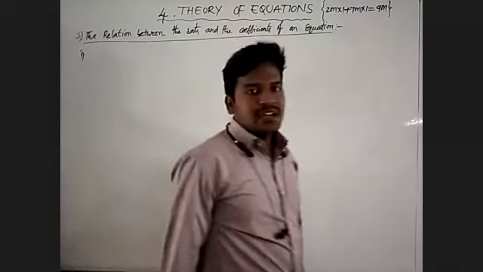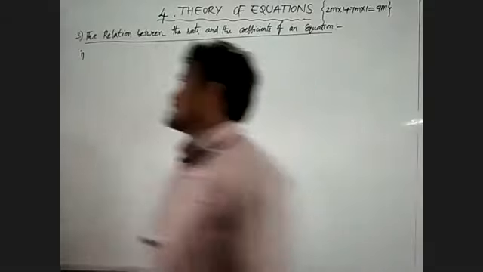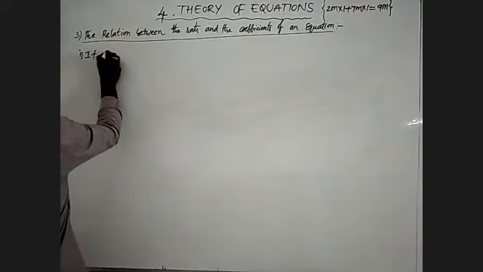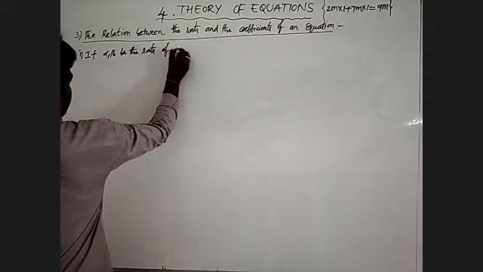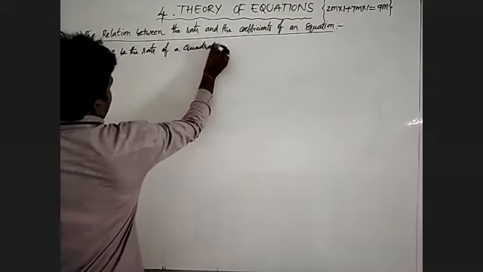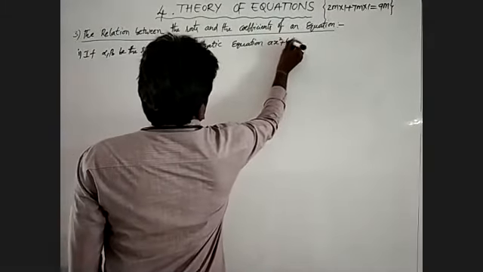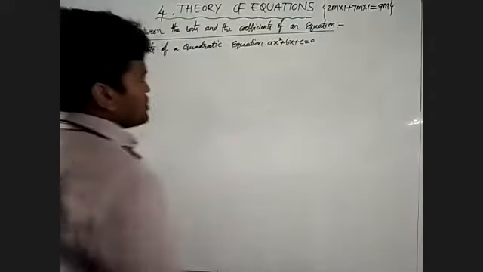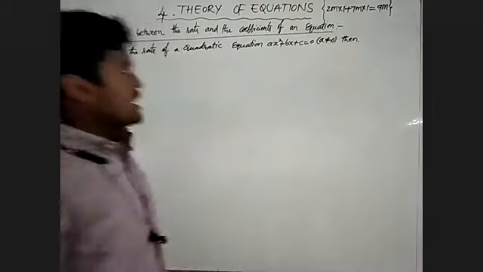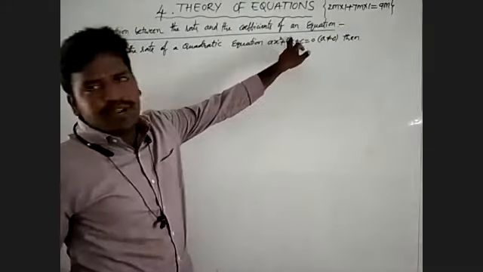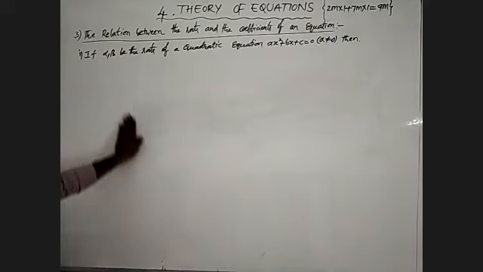take a quadratic equation. If alpha, beta are the roots of a quadratic equation ax square plus bx plus c is equal to 0, and also here a is not equal to 0, then we observe the given quadratic equation has degree 2, which means it has two roots, one is alpha, another one is beta, and they will satisfy two conditions.